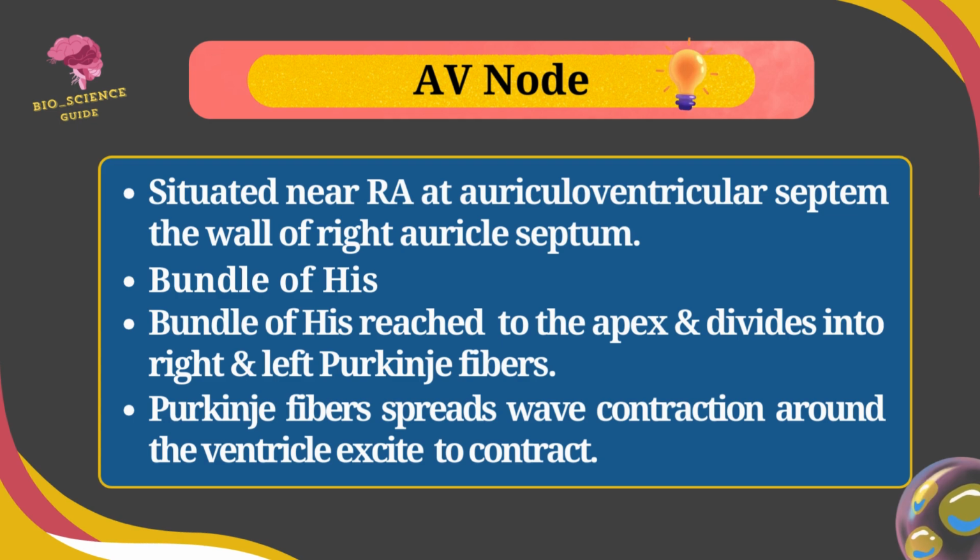The Purkinje fibers form a network which spreads on the entire wall of ventricle. The Purkinje fibers spread the wave of contraction all around the ventricles that excites the muscles of ventricles to contract.